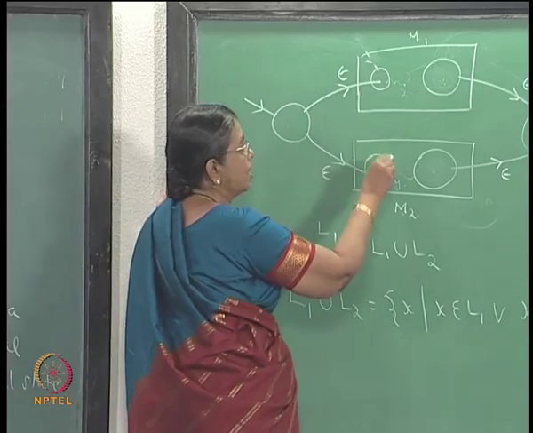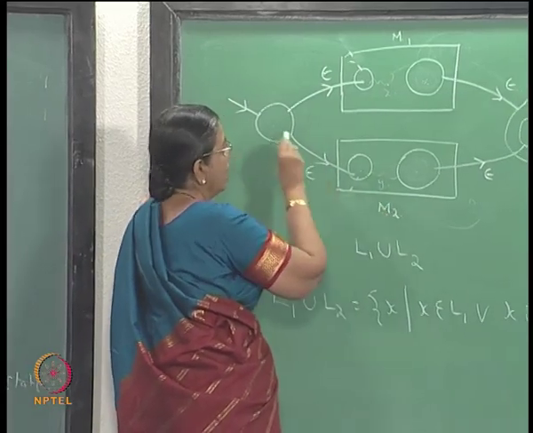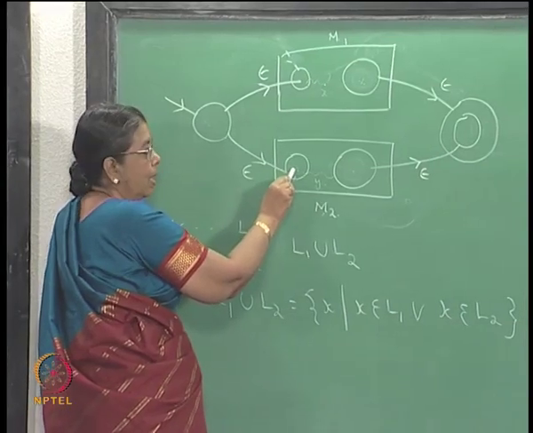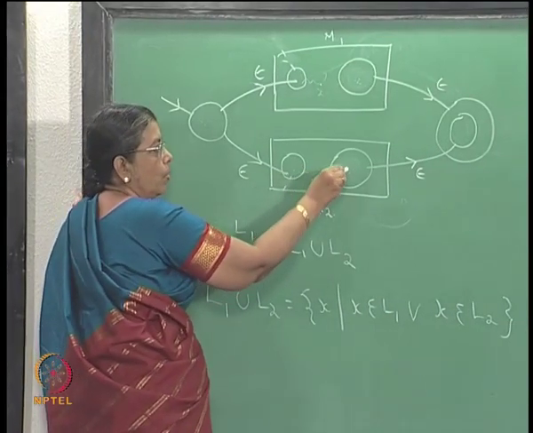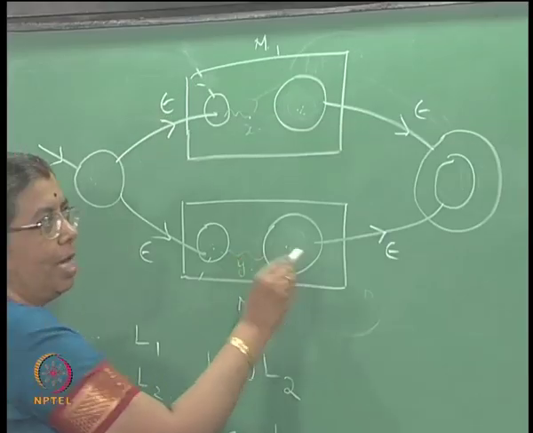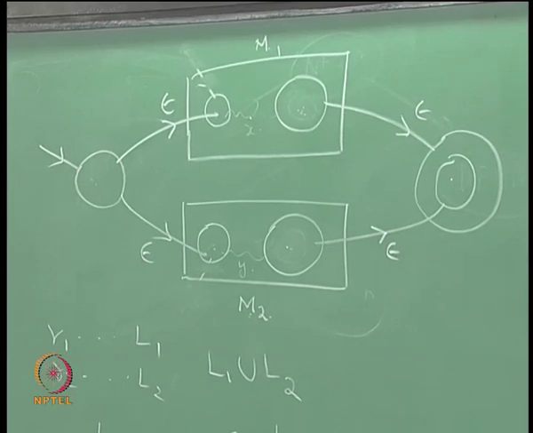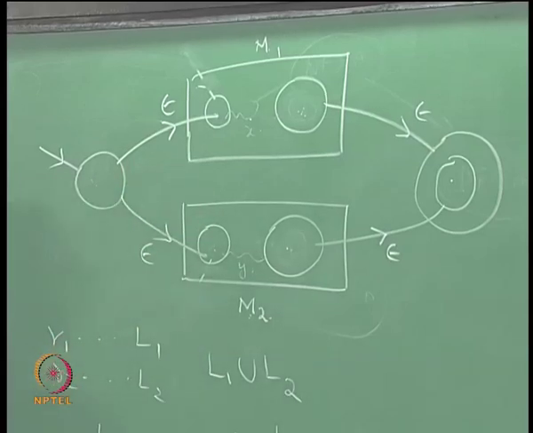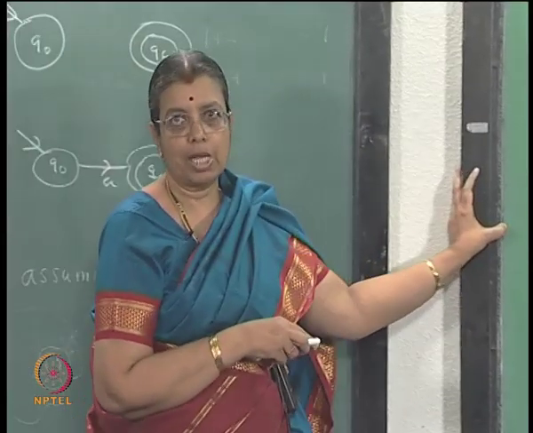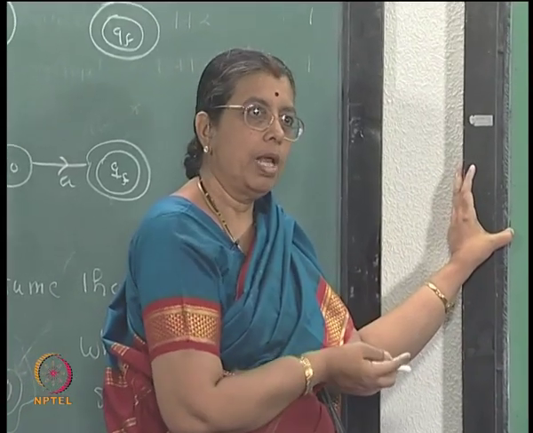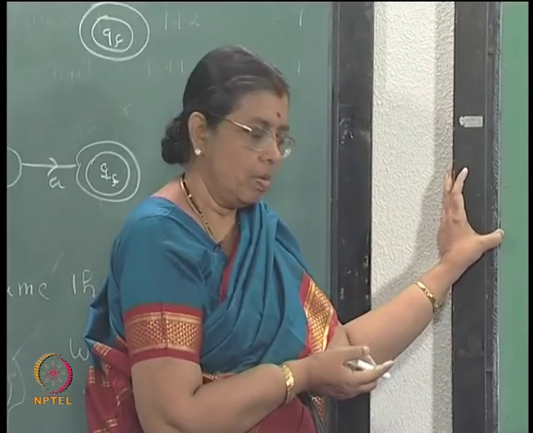Now, how will this diagram accept that? Starting from here, go to this state through an epsilon transition, then after reading y you go to this state, then through an epsilon transition you reach here. So, the same string will be accepted. Okay. So, this diagram is a non-deterministic FSA with epsilon moves and it will accept L1 union L2. Okay.